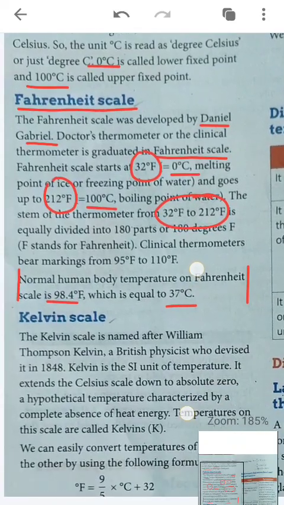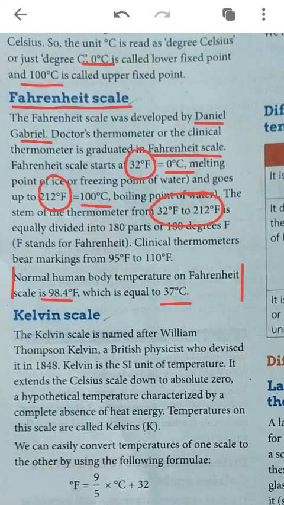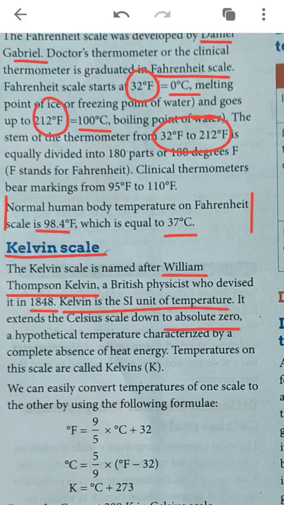Now we will see the third scale for measuring temperature, the Kelvin scale. The Kelvin scale was named after a scientist, William Thomson Kelvin, a British physicist who devised it in 1848. Kelvin is the SI unit of temperature. You have to learn that the SI unit of temperature is Kelvin. It extends the Celsius scale down to absolute zero. There is one relation between Kelvin and Celsius: 0 degrees Celsius is equal to 273 Kelvin.